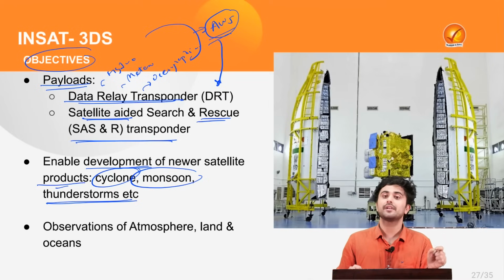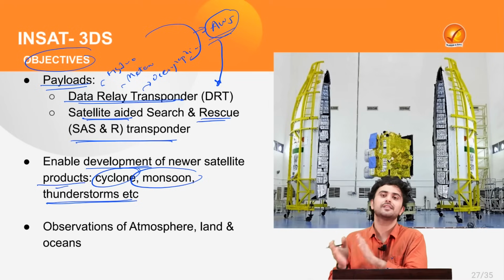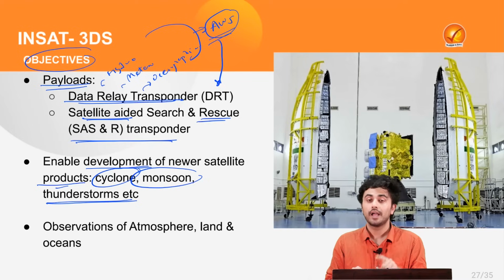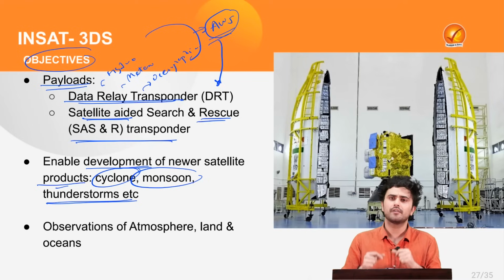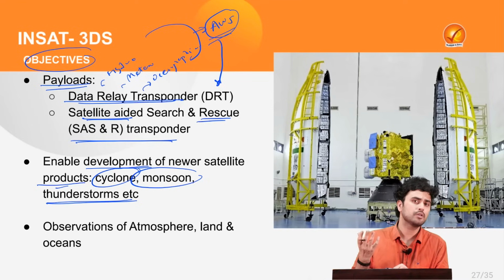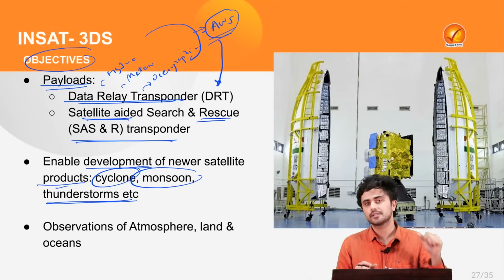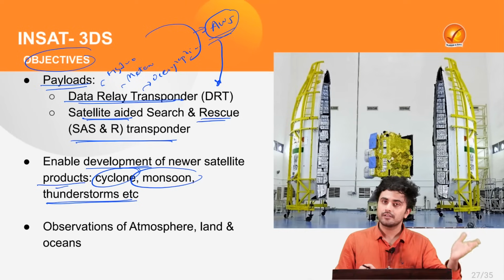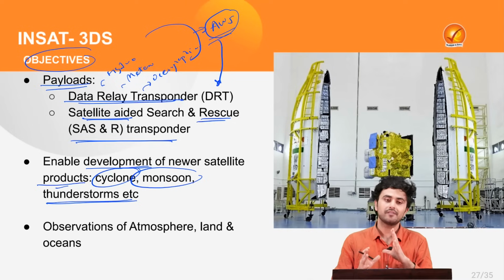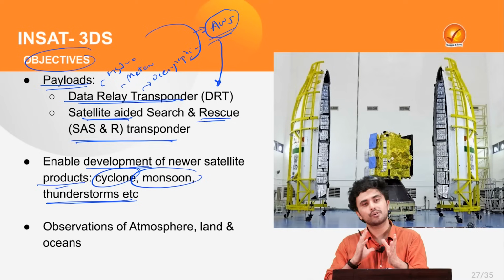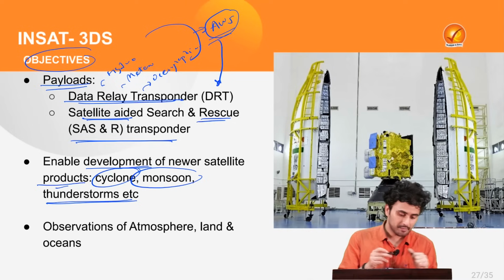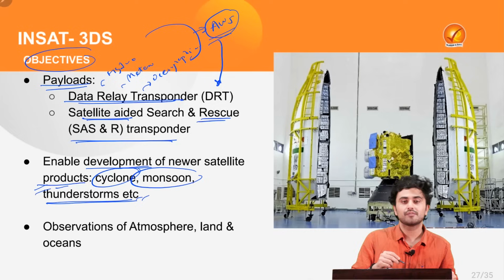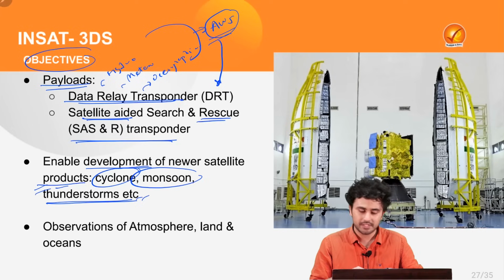Thus, this satellite will help us to mitigate the impact of such cyclones. At the same time, we are very well aware of the importance of monsoon for our agricultural sector. Thus, we can better predict the monsoon, and according to that, we can have preparedness for our crop production. At the same time, it can also save us from various kinds of thunderstorms.